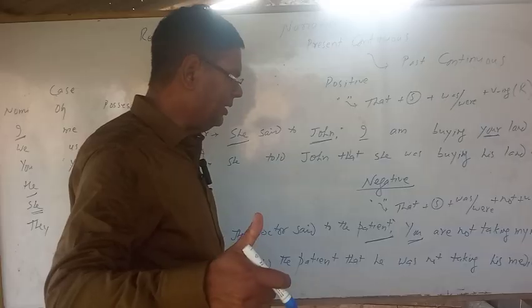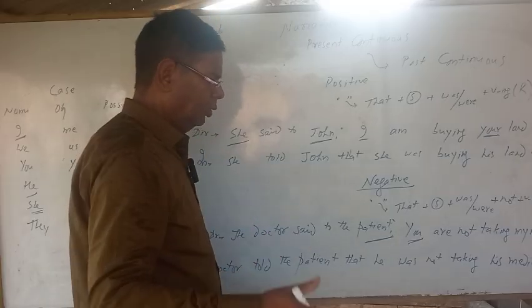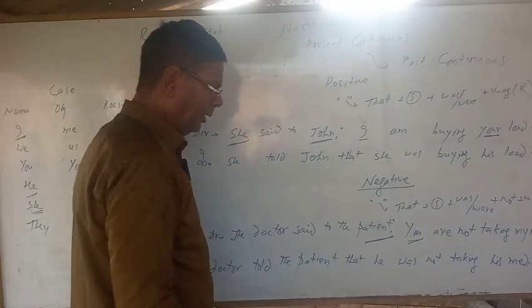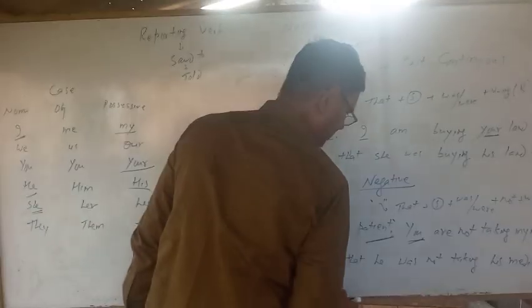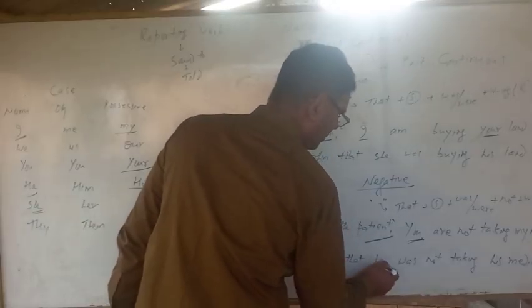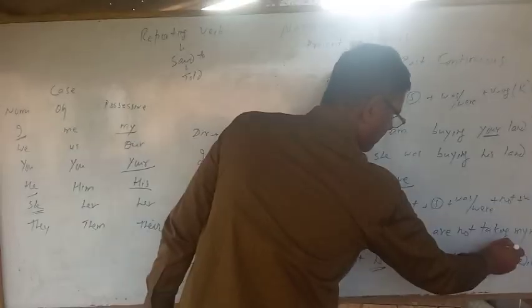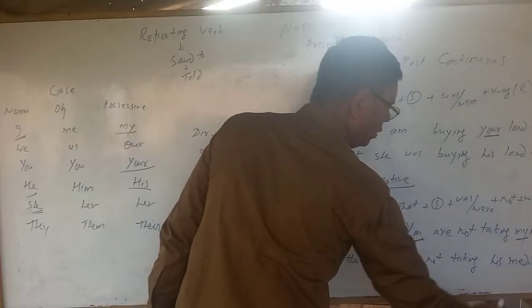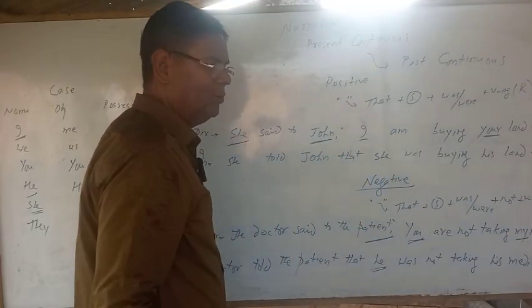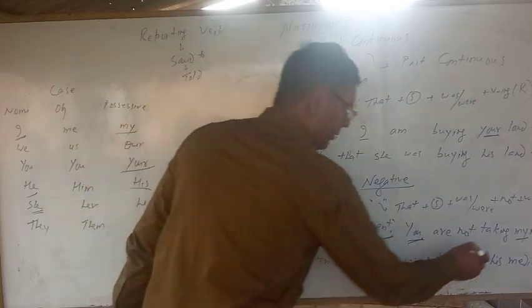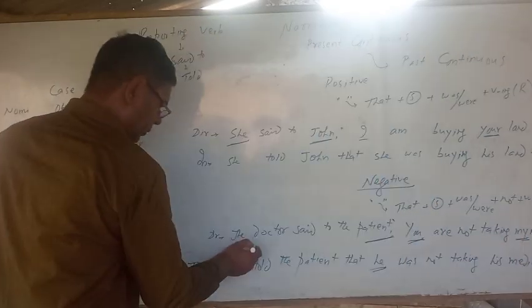The doctor told the patient. You is in second person, so it will change according to object. Patient is in third person singular number, masculine gender, in the form of he. You is in nominative case, so we should use he here.